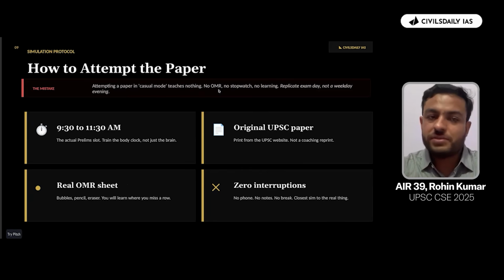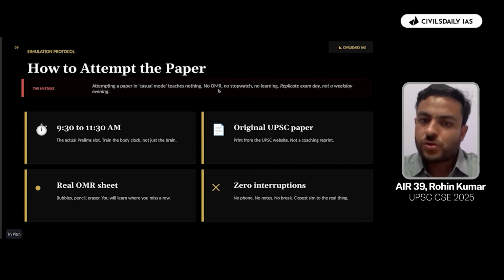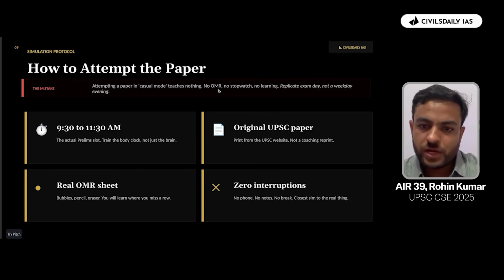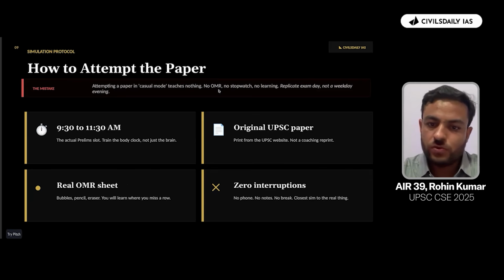Also attempt at least five years of CSAT papers, 5 to 8 years of CSAT papers, while you are doing this GS. So a proper simulation of, let us say, 15 years of GS papers and 5 to 7 years of CSAT papers would condition your mind for the D-Day, and you would not find trouble if there is any up and down in the weather or anything of that sort. So take out the original paper, with zero interruptions, no phones, nothing.